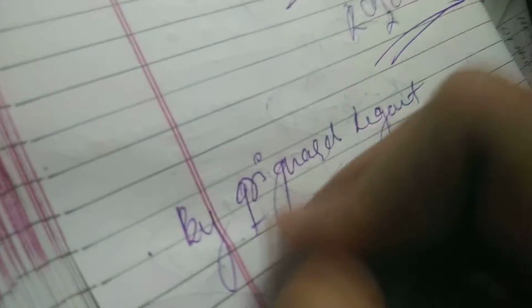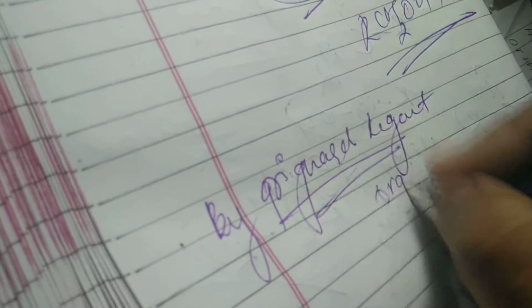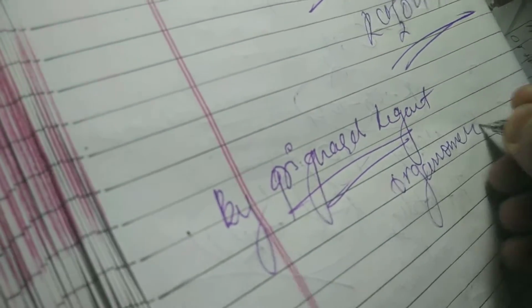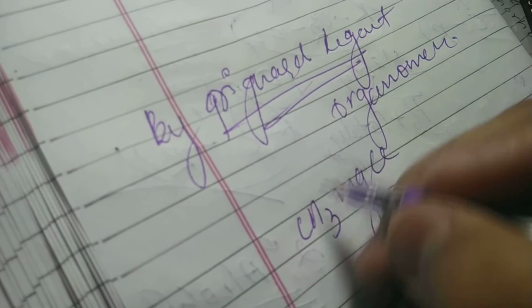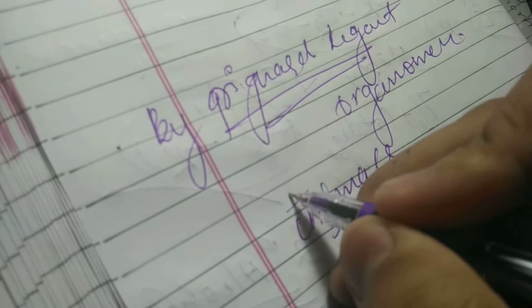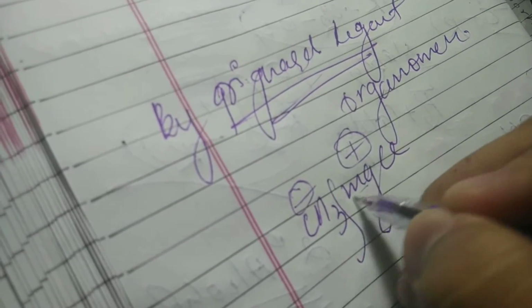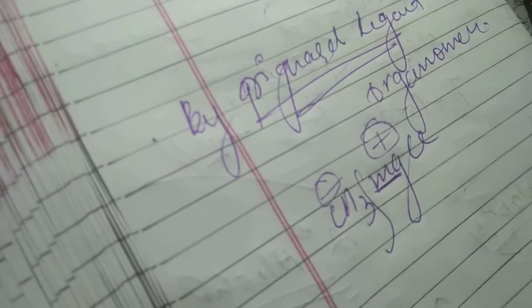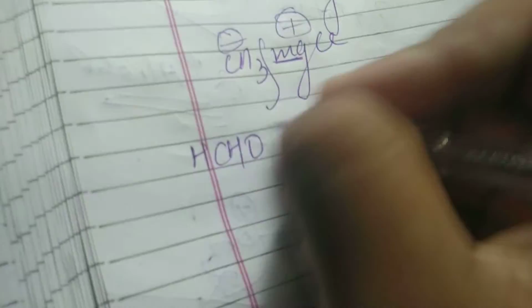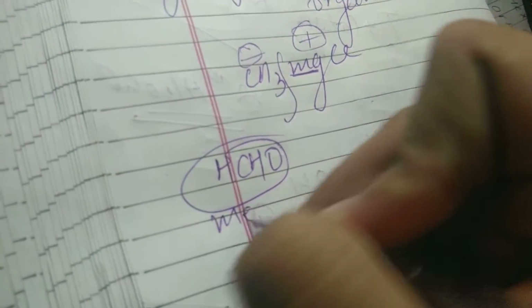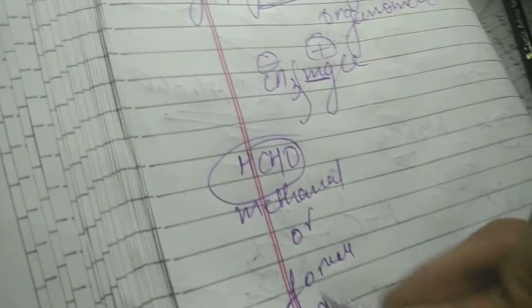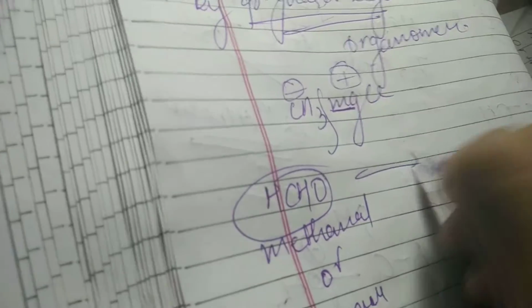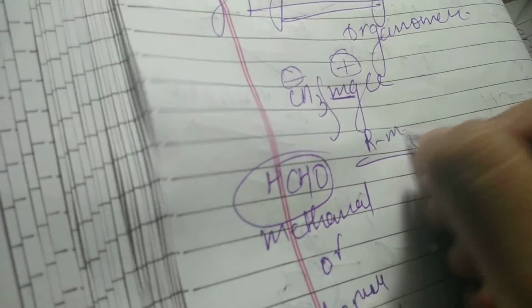Now, by Grignard reagent: a Grignard reagent is an organometallic compound. Let's take an example, CH3MgCl. If we talk about electronegativity and electropositivity, carbon will be more electronegative and magnesium will be more electropositive because it is an alkali metal. If we take a special case, HCHO, which is methanal or formaldehyde, and talk about a reaction with RMgX.